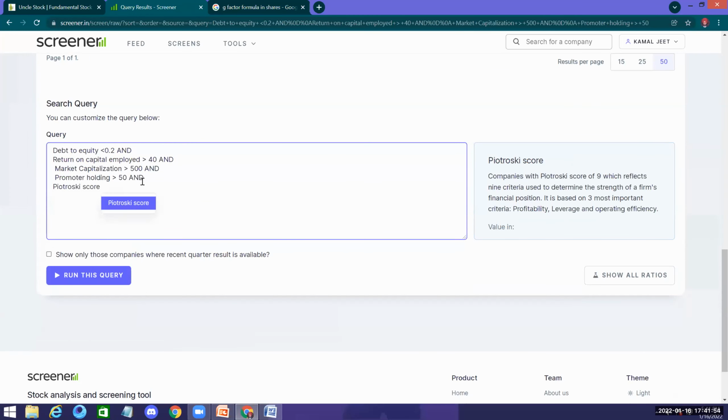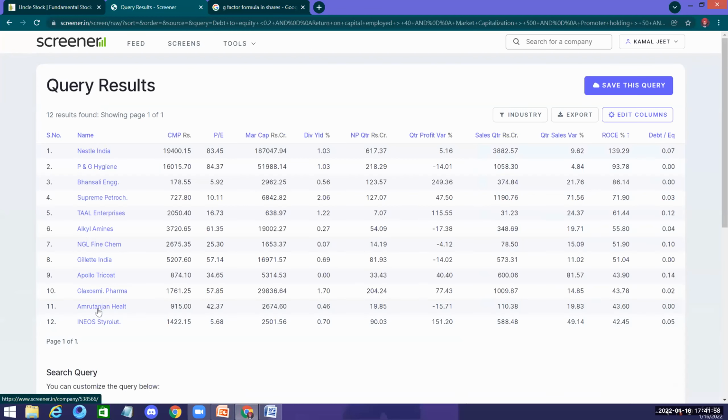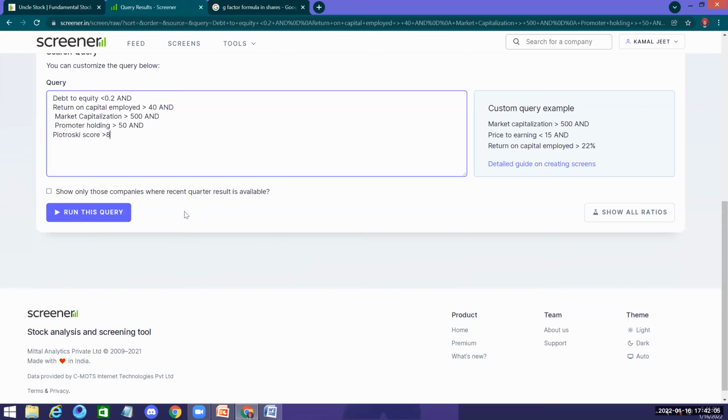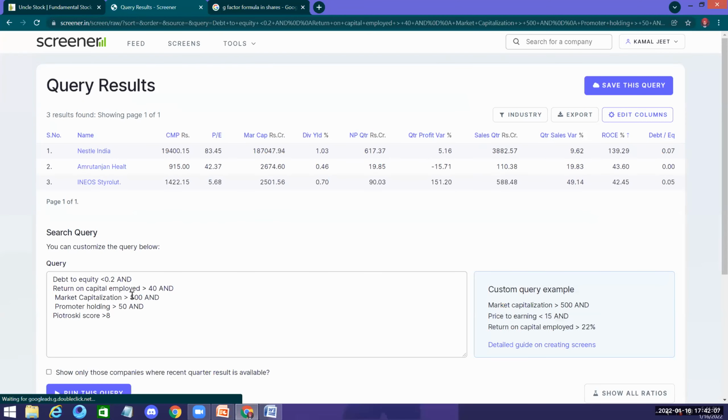Greater than 7, so we are looking at 8 and 9. We still had 8 companies coming into it. Now we make it 8. Sir, market cap above 500 is still micro cap, right? 1,000 crores, sir, as per your criteria. We are still having the 3 companies out of it.